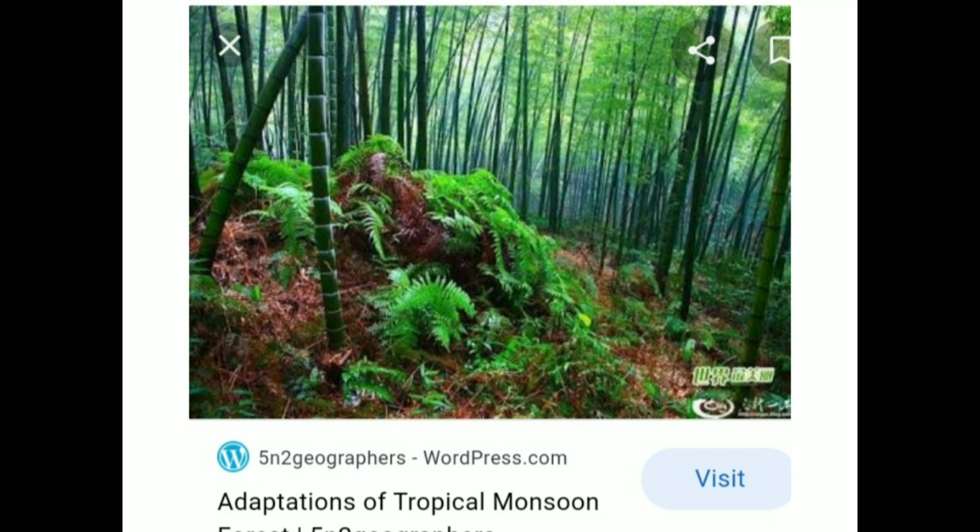So here you see the image of the tropical monsoon forest. Here you find that it is not as thick as the evergreen forest. In the evergreen forest, the sunshine does not penetrate to the surface of the earth. Here you can see that the surface also receives a lot of sunshine, so small creepers and plants are also found. Then let us see the